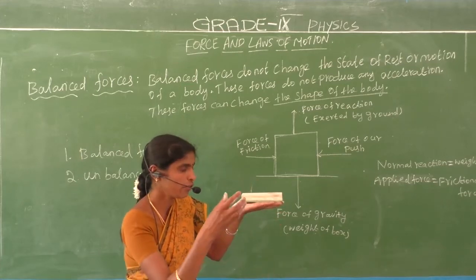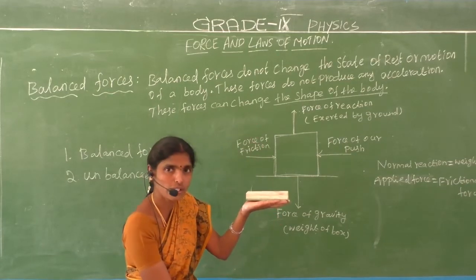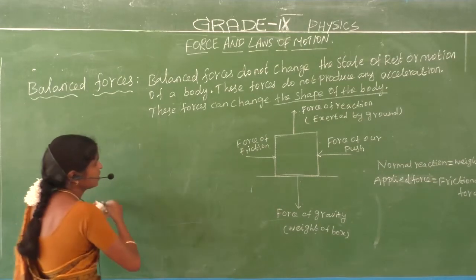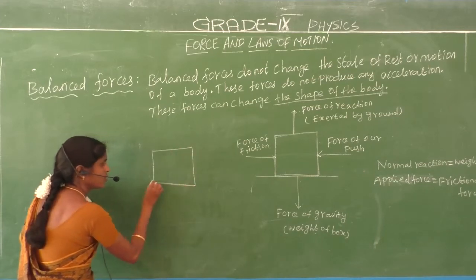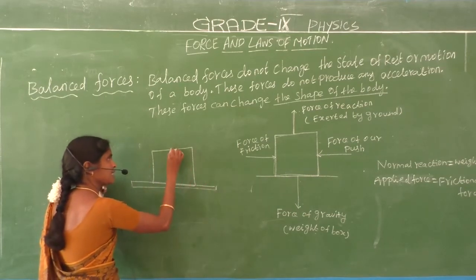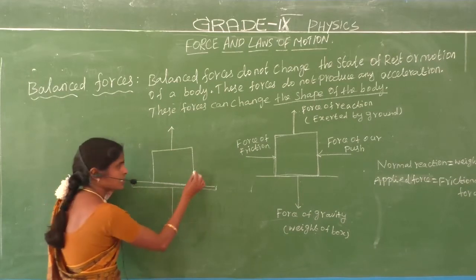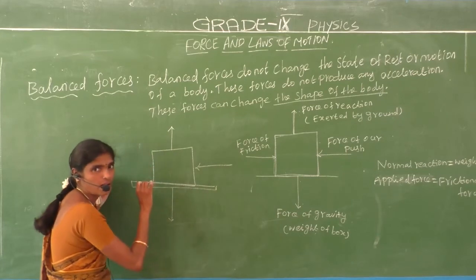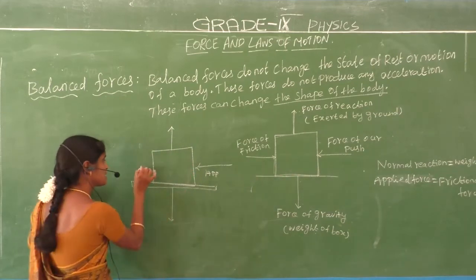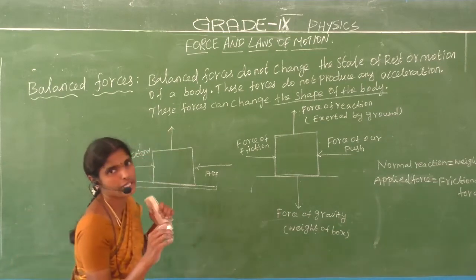Now, the force of friction, we know. This is the normal reaction, there is a normal force, this is a gravitational force. Listen here. Now, see here, this is the normal force. We have placed a book, an object, on the table. This is the normal reaction, normal force, this is the gravitational force, weight, this is the applying force or force of our push. This is the frictional force.